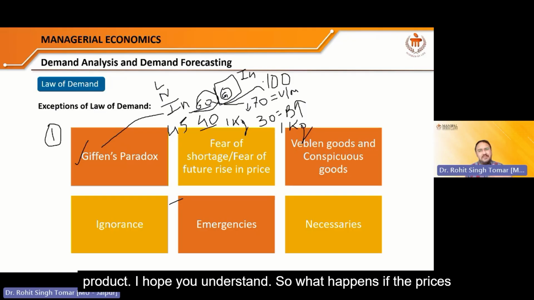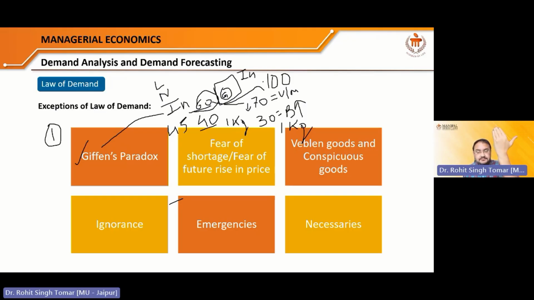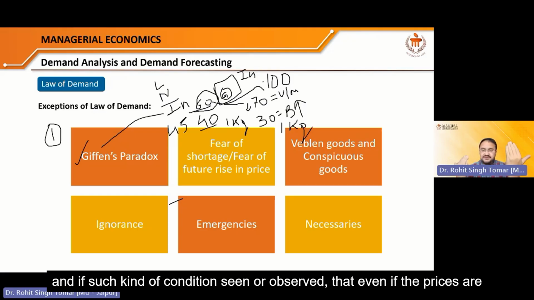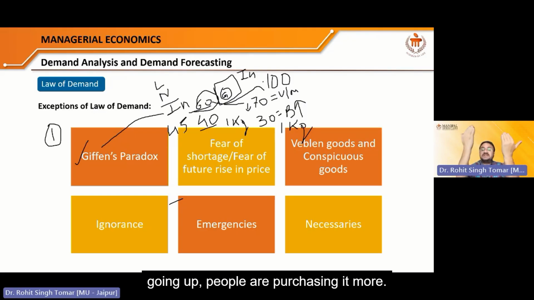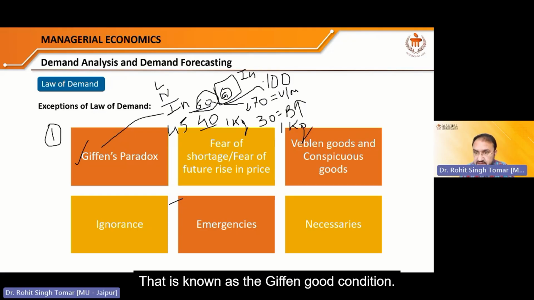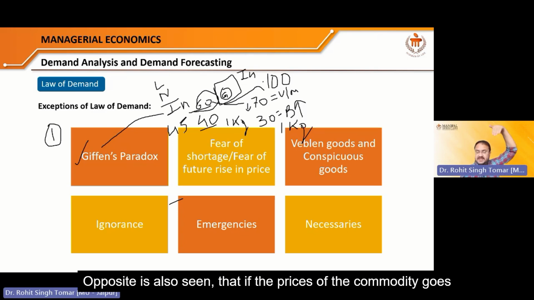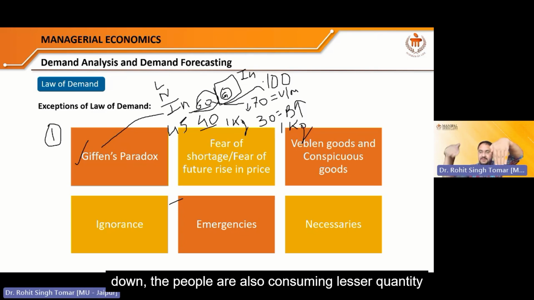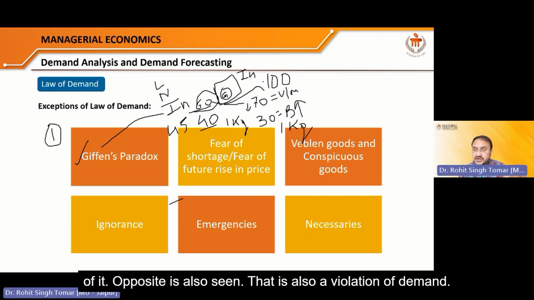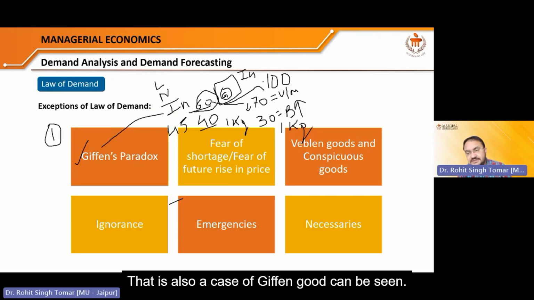So what happens if the price of an inferior good goes up, and such conditions are observed that even if the prices are going up, people are purchasing more of it? That is known as the Giffen good condition. The opposite is also seen: if the price of the commodity goes down, people also consume a lesser quantity of it. That is also a violation of demand. That is also a case where the Giffen good can be seen.